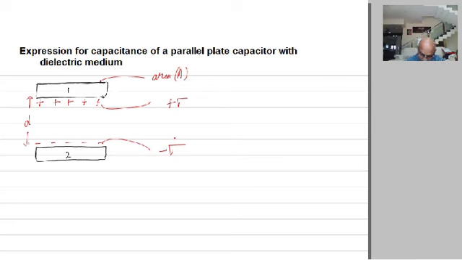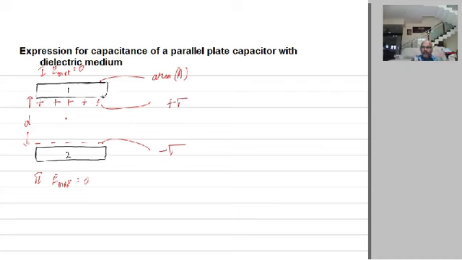Now the electric field intensity outside the plates, the net electric field E net, is equal to 0. But be careful here. Notice that we are using a dielectric medium. The entire gap between the two plates of the capacitor is filled with a dielectric medium of dielectric constant K or epsilon R. So what do you have to consider? Very simple. Listen again very clearly.